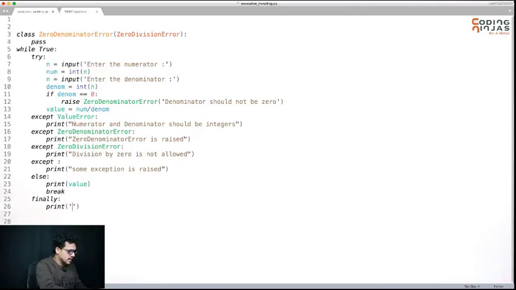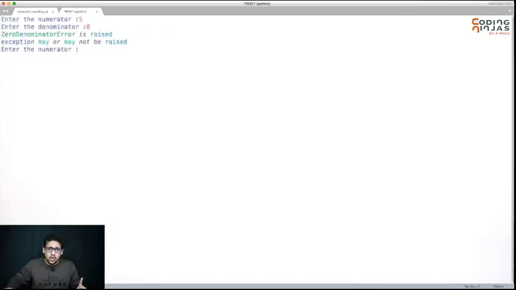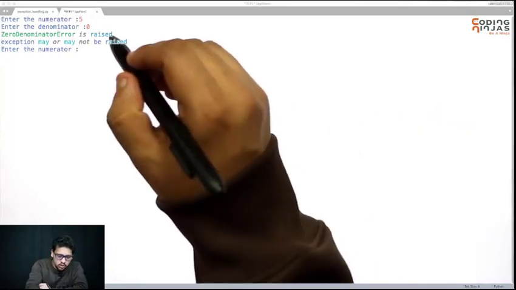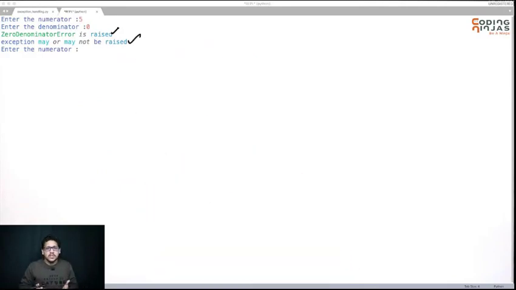So I print something like, exception may or may not be raised. Now I am going to enter the numerator, I have written 5. If I raise any exception, then the else code was not executed. I have raised the exception, so this message came, and 'exception may or may not be raised' appeared because finally was doing that. So if an exception comes, finally code will definitely be executed, but else code will not be executed.